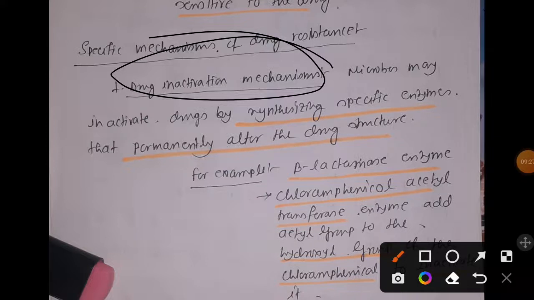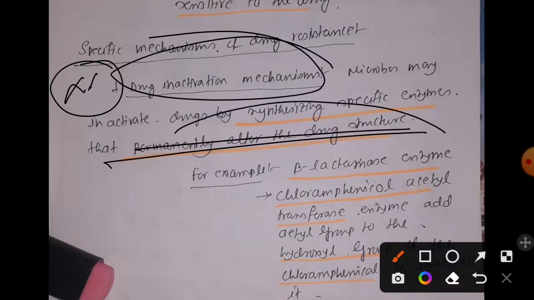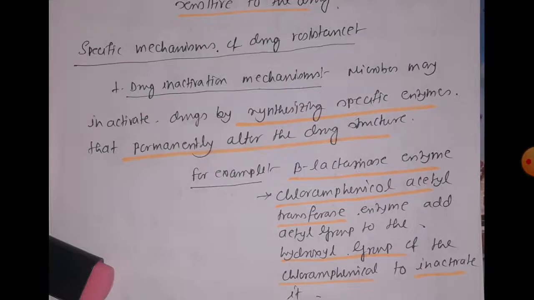So first thing is the drug inactivation mechanism. How is it achieved? In that type of mechanism, bacteria start to produce a specific type of enzyme that creates a permanent change in the structure of the antibiotic, and as a result, that particular antibiotic or drug becomes permanently inactive against that particular bacteria. Let me explain.